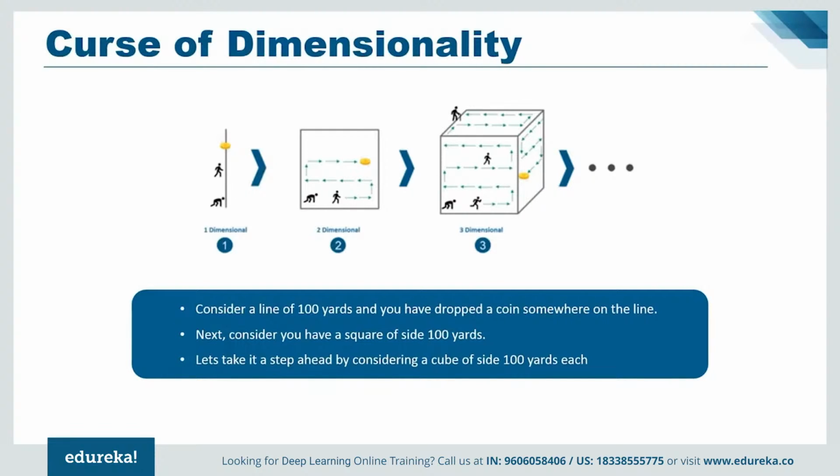Let's take it a step ahead by considering a cube of side 100 yards. Now you have dropped a coin somewhere in between. Now it's even more difficult to find the coin this time. The cube is a three-dimensional entity. Hence, you can observe that the complexity increases as the dimensions increase. And in real life, the high-dimensional data that we are talking about has thousands of dimensions, which makes it very complex to handle. High-dimensional data can easily be found in use cases like image processing, natural language processing, and image translations. Machine learning was not capable of solving these use cases.